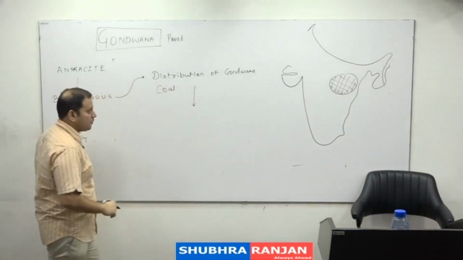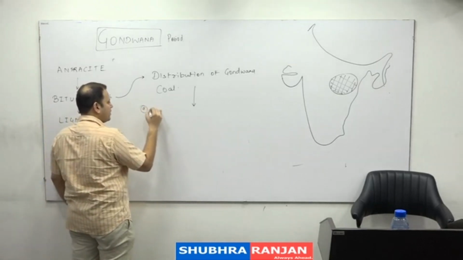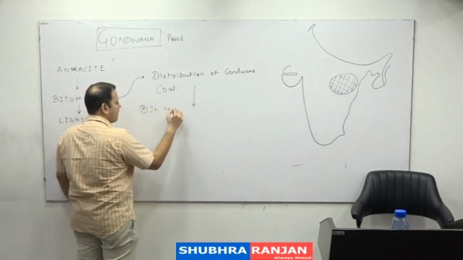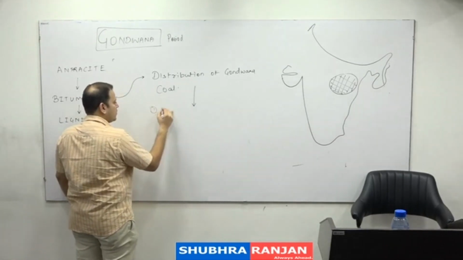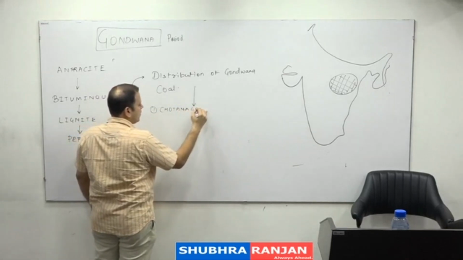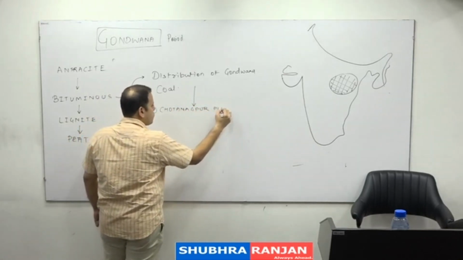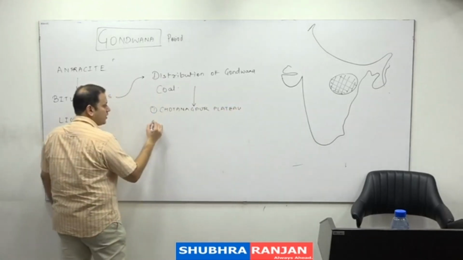So this is the diagram we should be making even in the examination. So the distribution of Gondwana coal: first is the Chota Nagpur plateau. And where in the Chota Nagpur plateau?